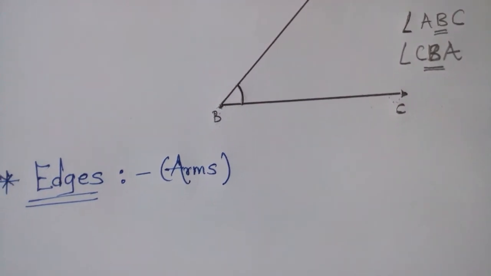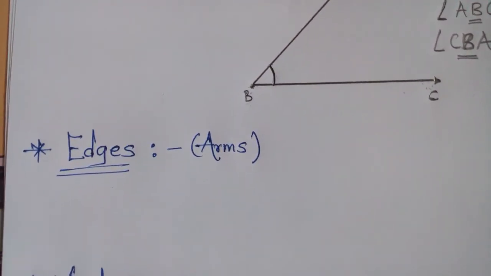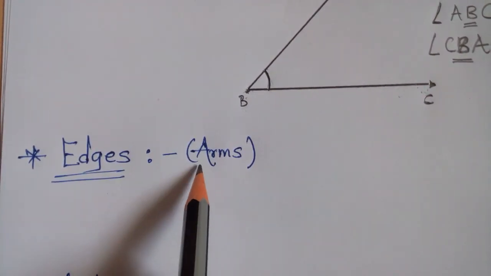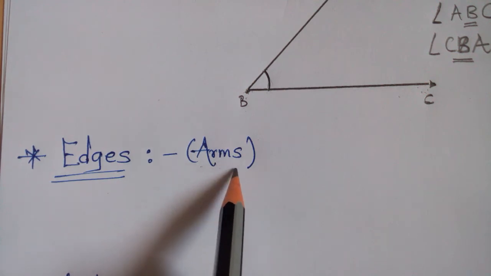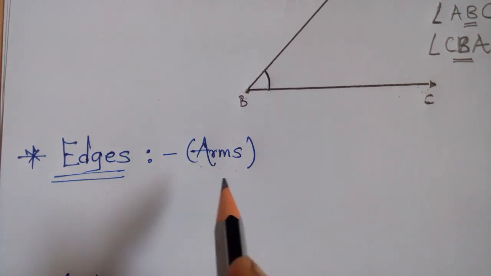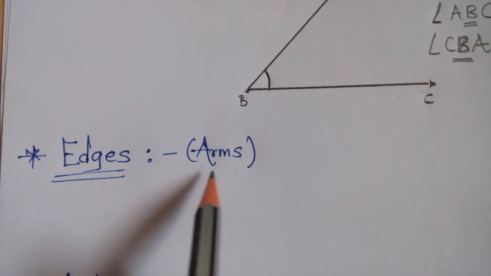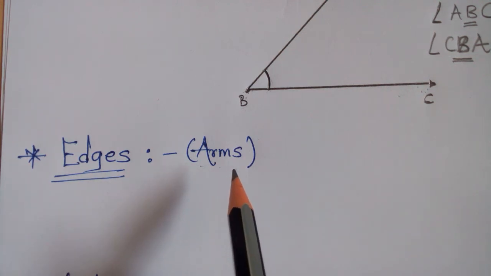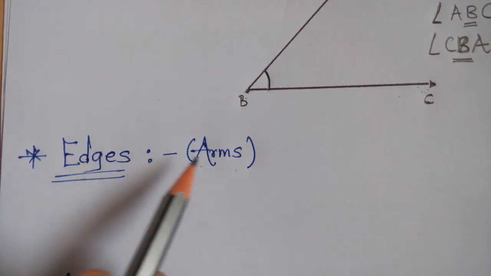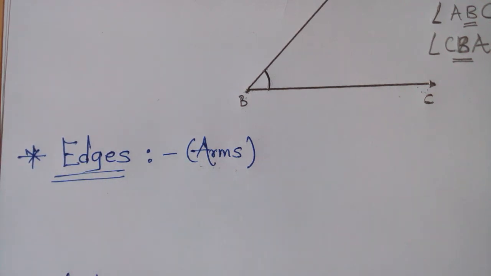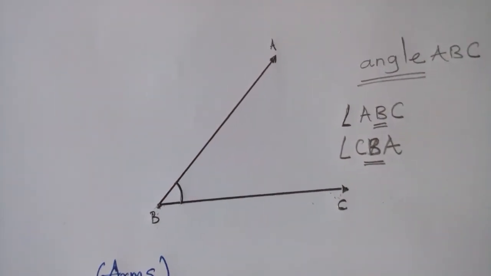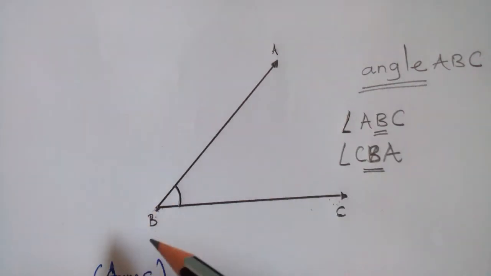These are the edges. They are said to be the arms, or another word we use for that is side. Edges, arms or sides. Then how many sides does this angle have? Yes, very good.